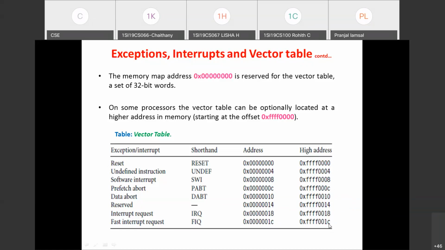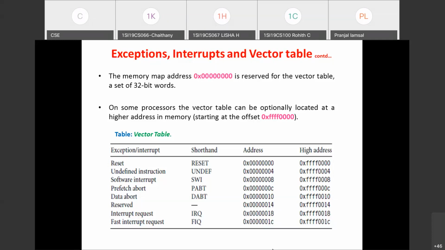And what important thing you can note in this vector table is that the last interrupt is the fast interrupt request. That means after this fast interrupt request, there are no other interrupts. So the ISR can be written from address 1C itself, so that it need not execute a branch instruction to transfer the control to the ISR. This also speeds up the execution of the fast interrupt request service routine. So that's why the name fast interrupt request. Also, the register contents need not be saved if the ISR is using R8 to R12 registers. That way also speeds up the ISR execution.